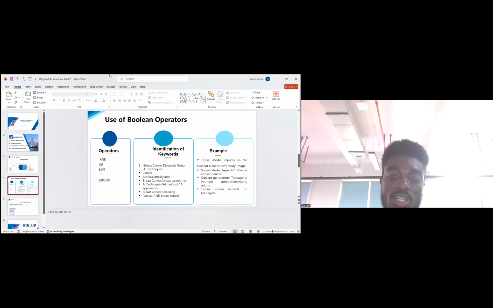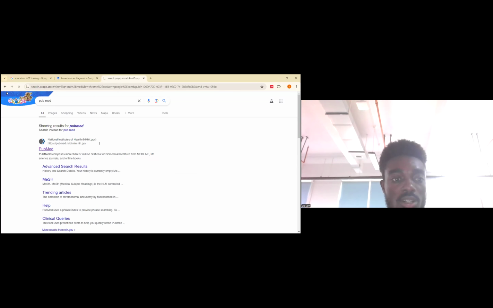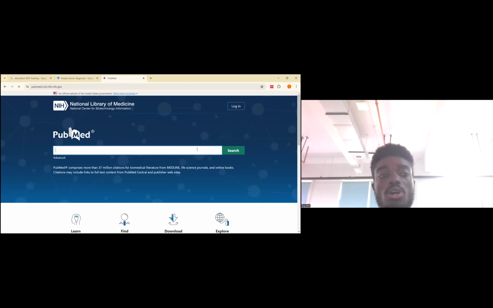So in that, instead of using Google Scholar, maybe we can try something like PubMed also. Let's try another search engine, PubMed. All right, so here too, since we have gotten our keywords under that topic, we are trying to see how we will go around our Boolean operators again using this one.